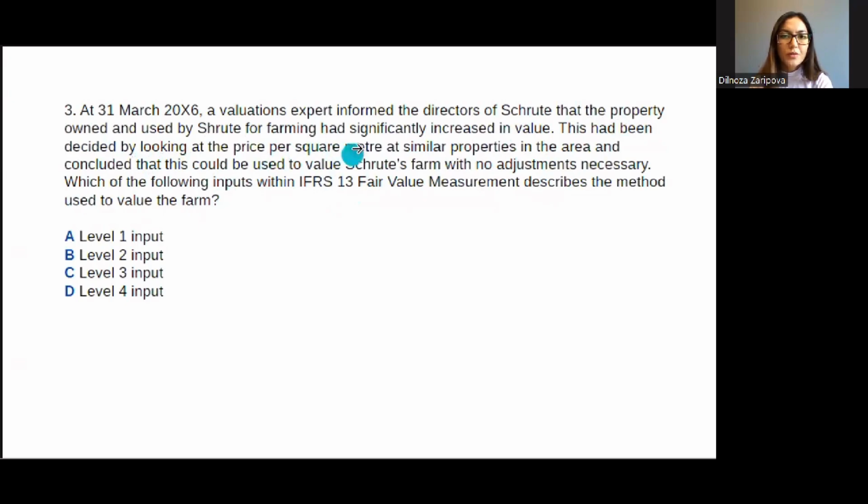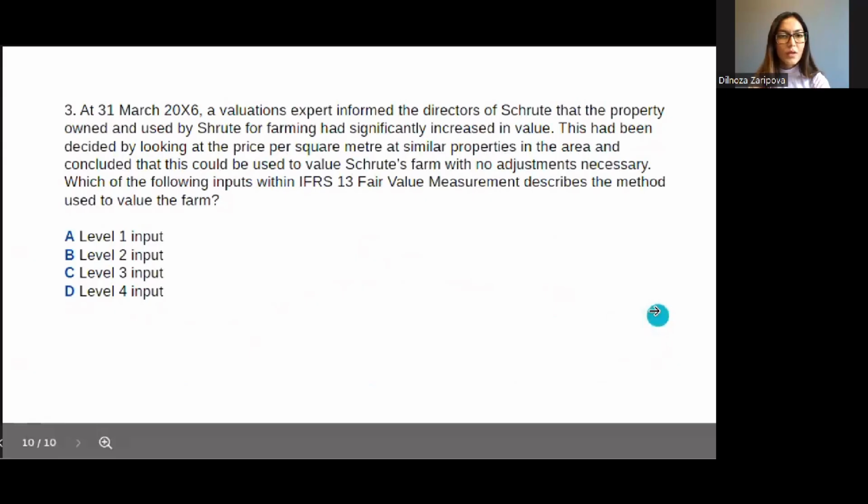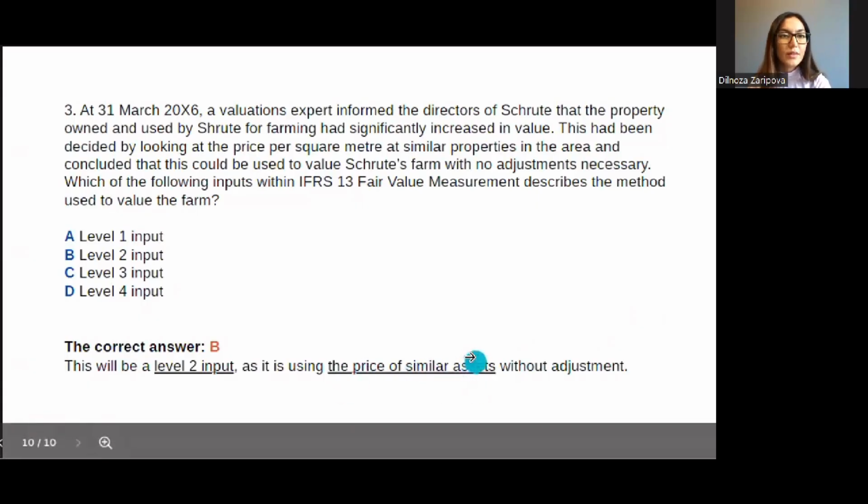So as you see here, the price per square meter at similar property, right? This is not the identical property, but the similar property. So the answer should be, first of all, we don't have level 4 inputs, right? So D is totally false. We have 1, 2, 3. So the correct answer is B, because this will be a level 2 input, as it's using the price of a similar asset, not identical, not quoted price, without adjustment. It may be with adjustment a little bit, maybe without adjustment.